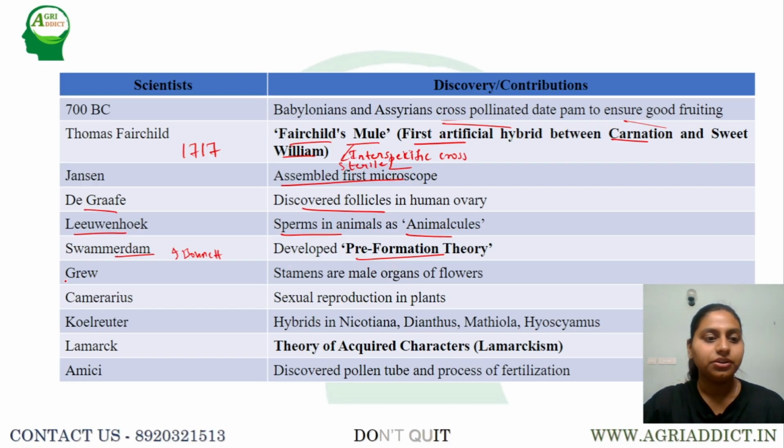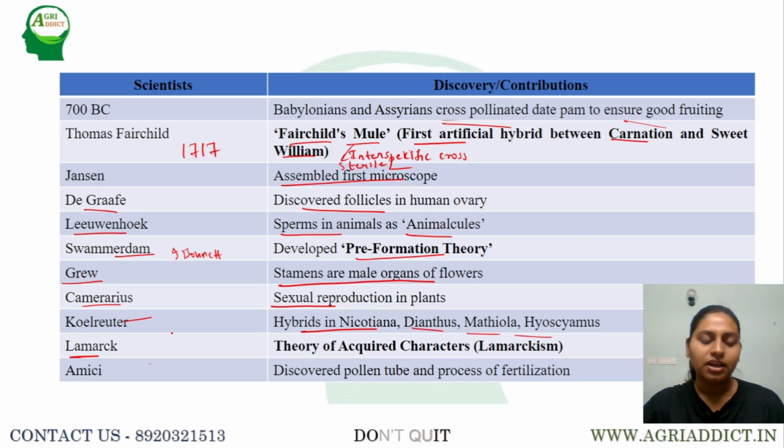Okay, next, Grew, he was the one who identified that stamens are the male organs of the flowers, which are responsible for the production of the male gamete, that is pollen grains. Then Camerarius, he discovered sexual reproduction in plants. Next, Kolreuter, even though the first artificial hybrid was developed in 1717 by Thomas Fairchild, Kolreuter later was able to develop various hybrids in Nicotiana, Dianthus, Matthiola and Hyoscyamus.